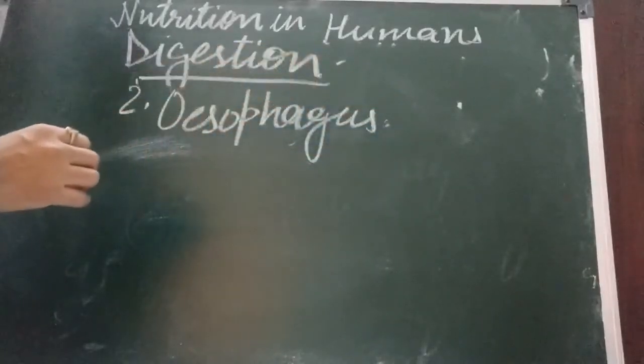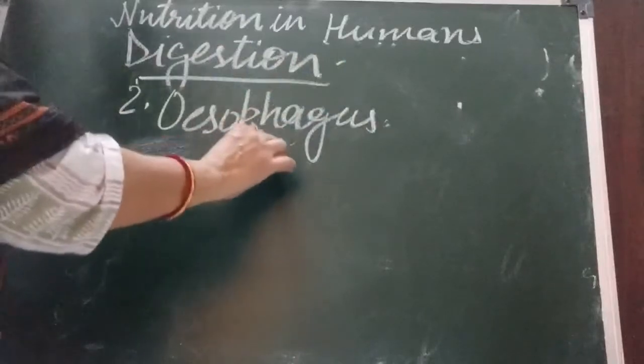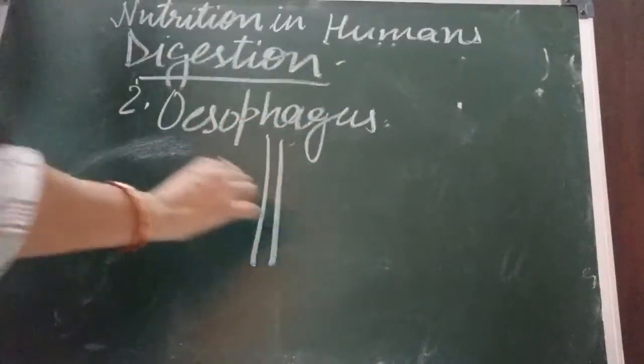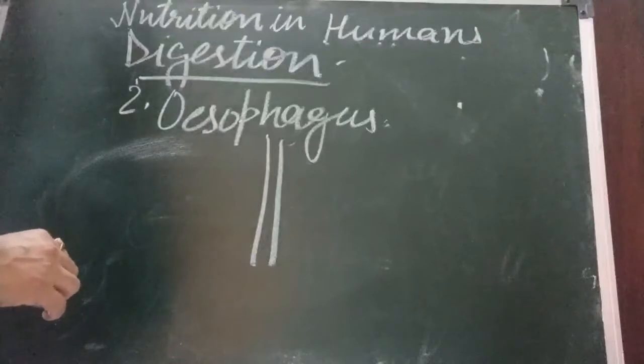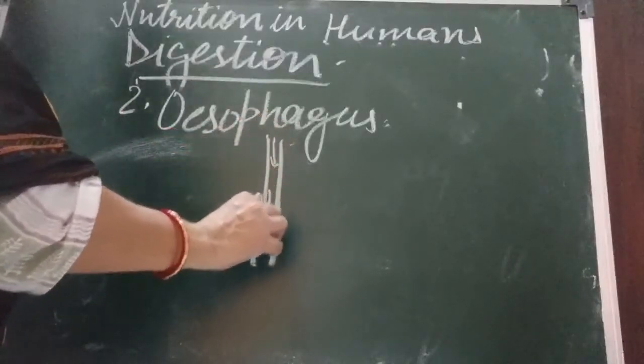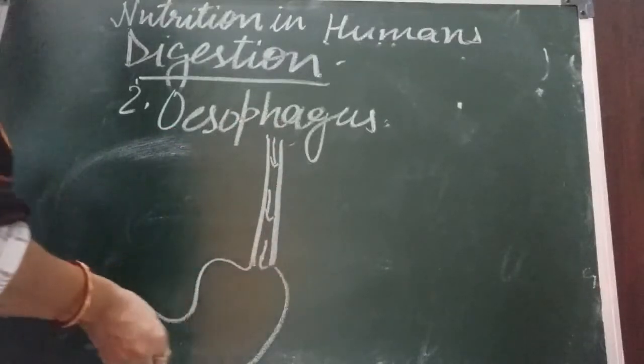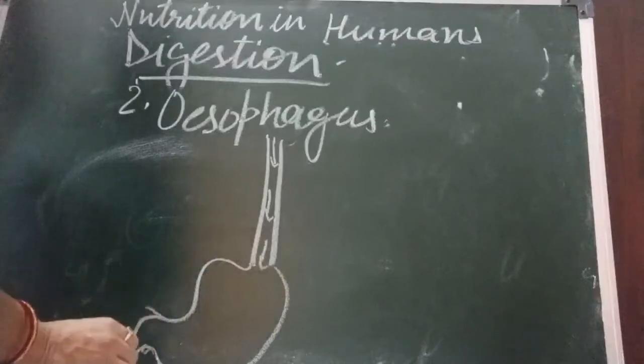And what happens in esophagus? Children, no digestion takes place. It is only a long pipe. We also call it food pipe. The swallowed food passes through this pipe and it goes into a thick muscular bag-like structure.